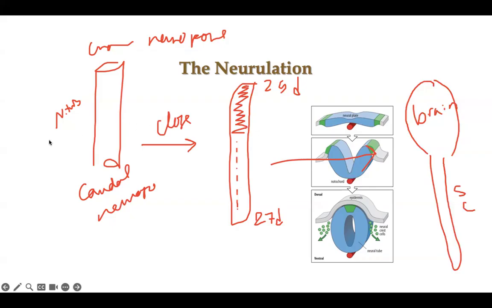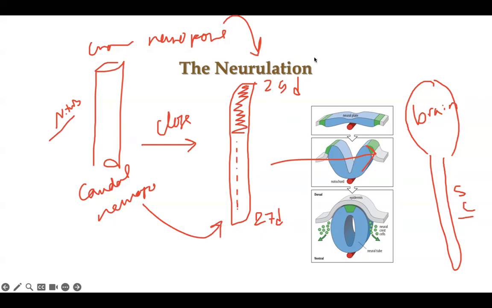Again, the neural tube has two neuropores, upper and lower, or cranial and caudal, which must be closed: the cranial neuropore at 25 days and the caudal neuropore at 27 days. After that, the upper 1/3 dilates to form the brain and the lower does not dilate, forming the spinal cord.